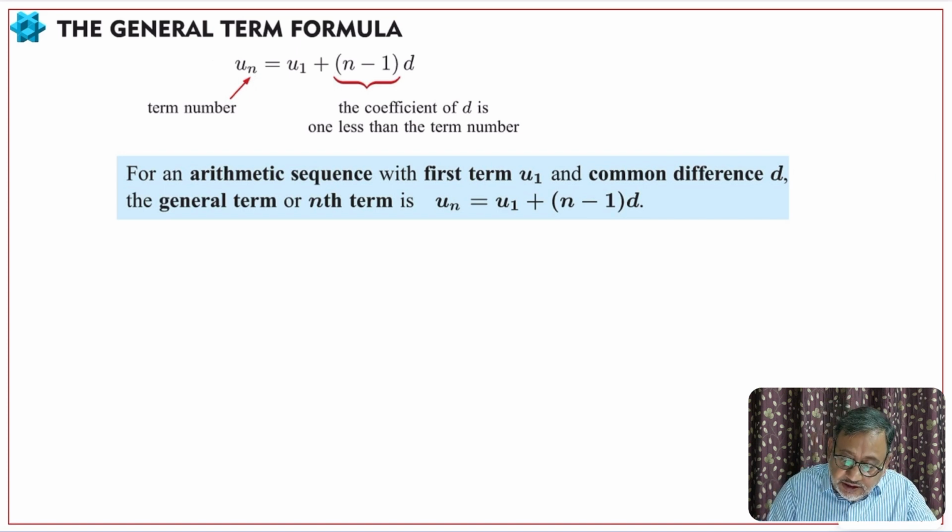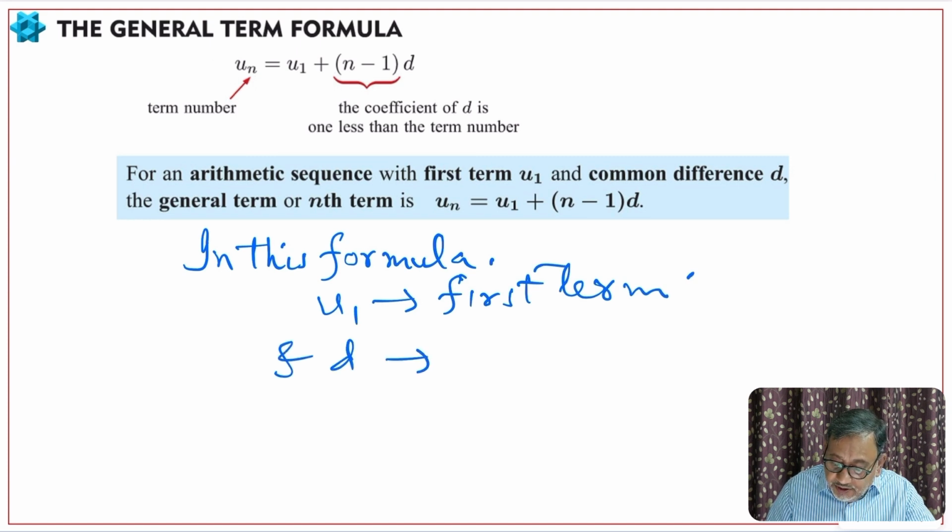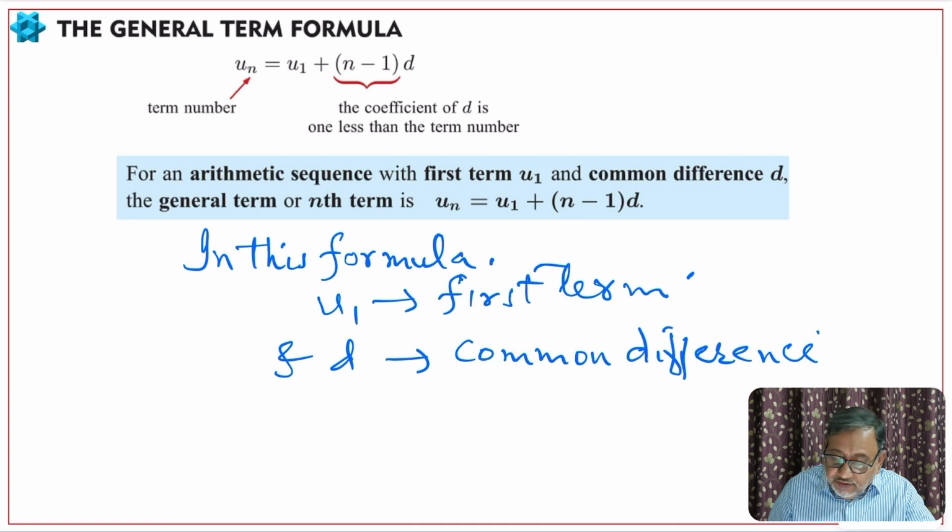Okay, so this is the formula for the nth term or the general term: un equals u1, the first term, plus n minus 1 times d. In this formula, u1 is the first term, d is the common difference, and n is whatever term you have.